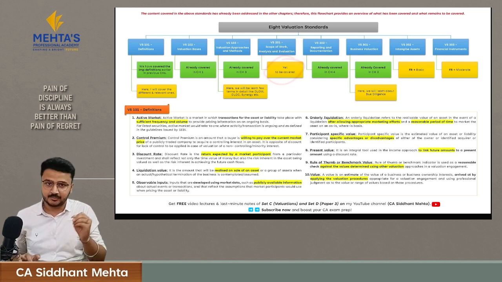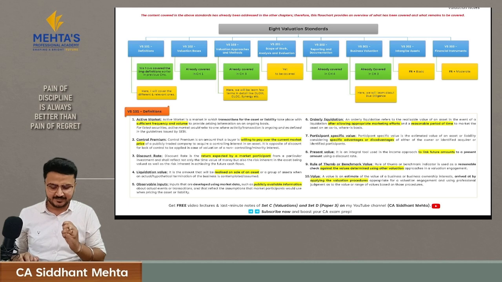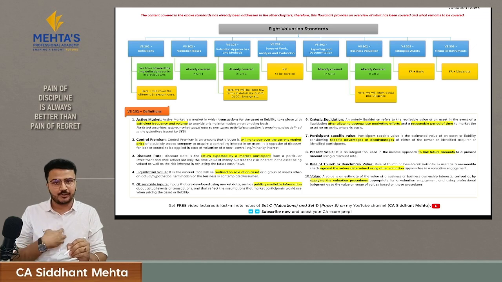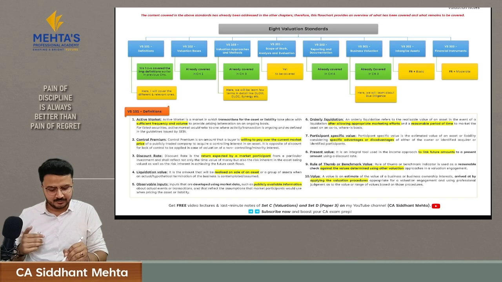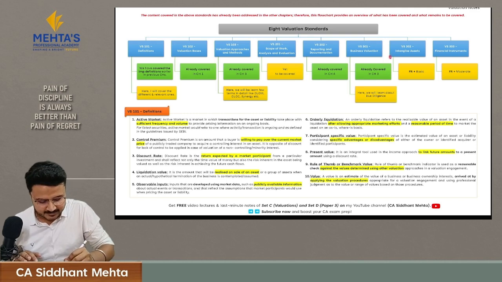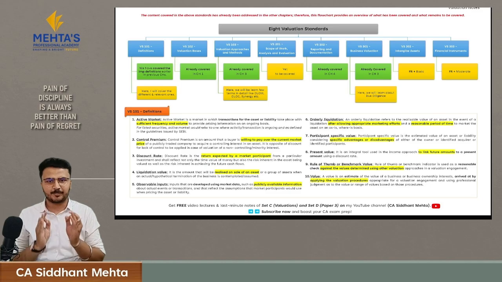Then valuation standard 201, that is scope of work, analysis and valuation. We will be covering it here. Then valuation standard 202, reporting and documentation. This has already been covered in chapter number 4. Then valuation standard 301, that is business valuation. We already know how to value a business based upon these 3 approaches, hence this is already covered. Here we are going to cover due diligence. And then there are 2 standards which we will cover here, that is intangible assets and financial instruments. So this is the structure of your chapter number 5.